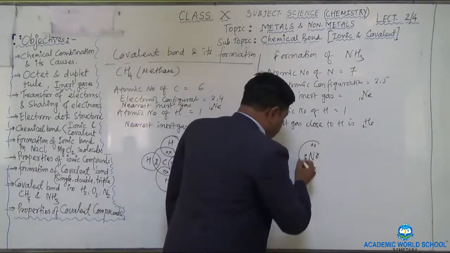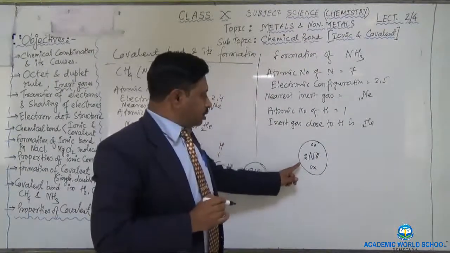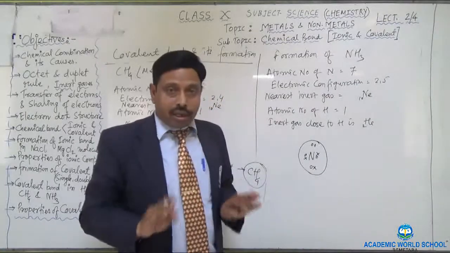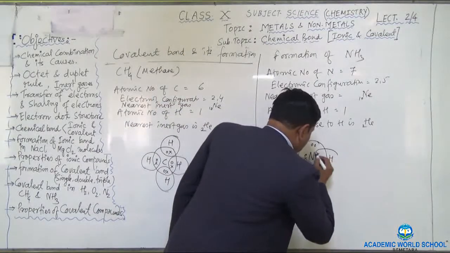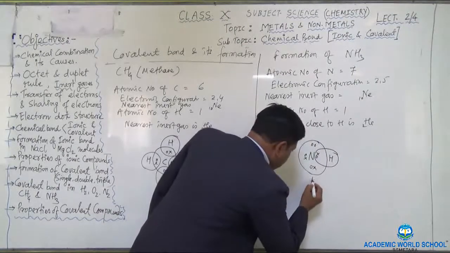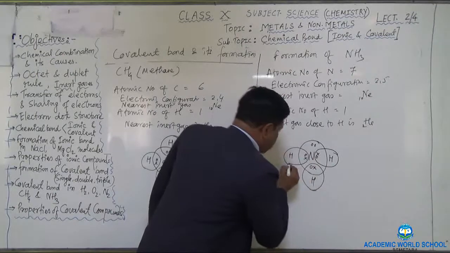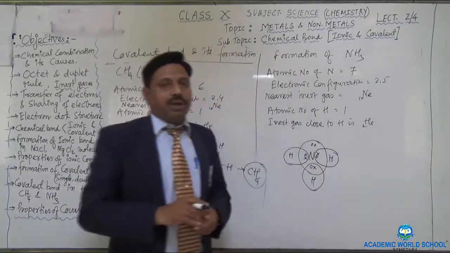Now you make a circle over that, so for nitrogen, how many electrons altogether? 2, 4, 6, 8. So the octet is fulfilled. And similarly for hydrogen, you put one circle over here, another circle over here, and one more circle over here. It means each hydrogen is getting 2 electrons to have the duplet.